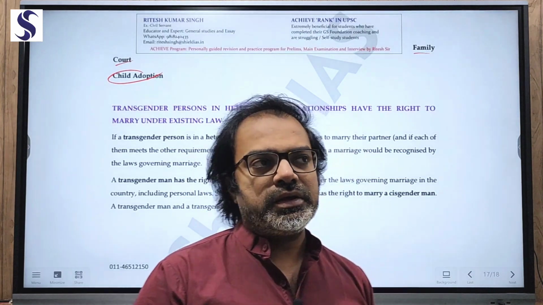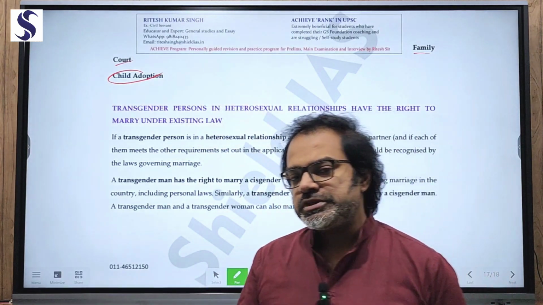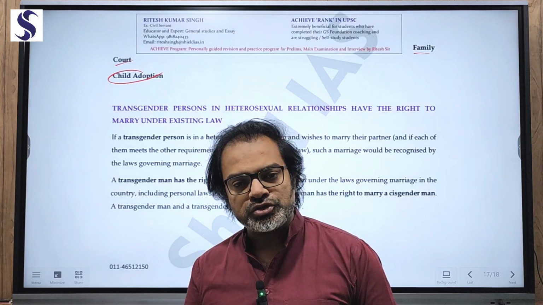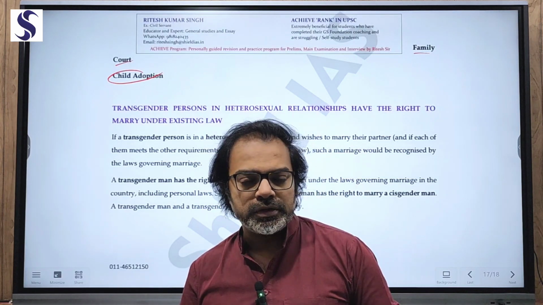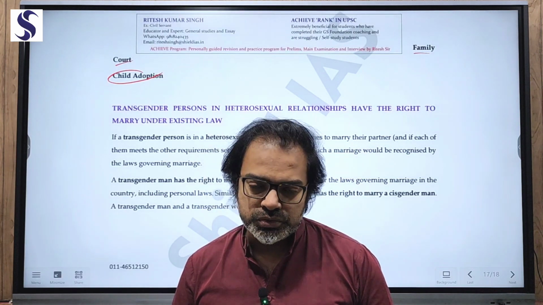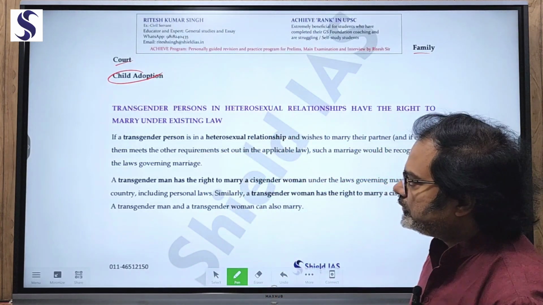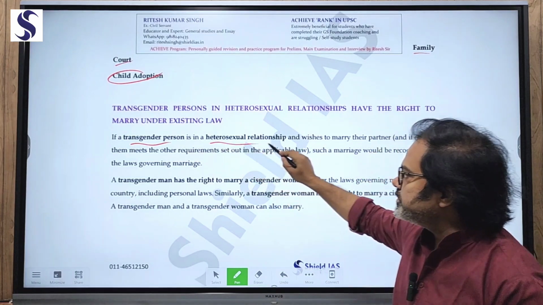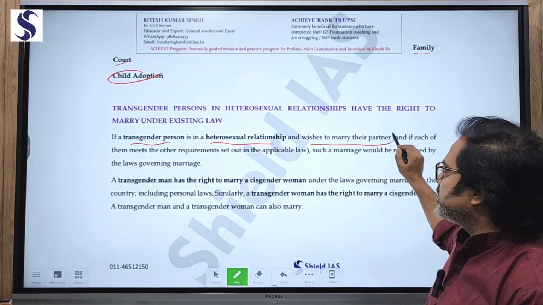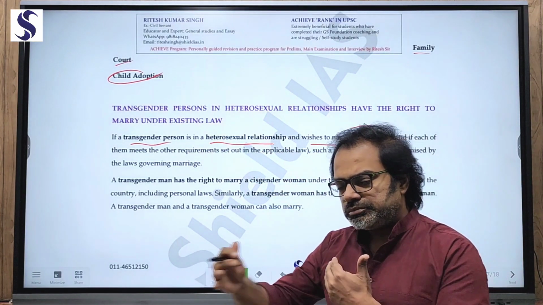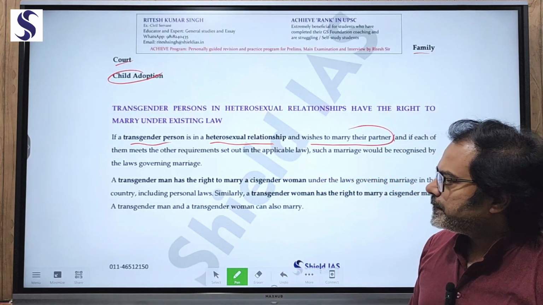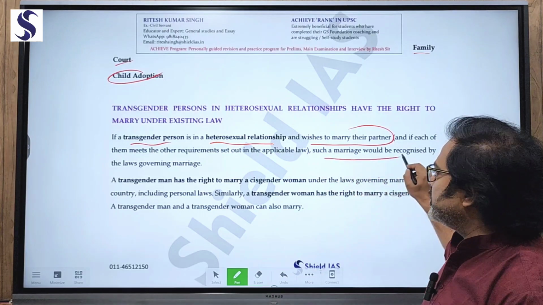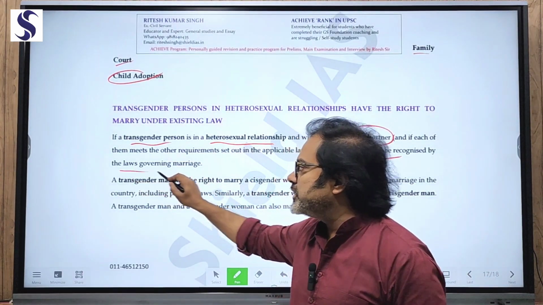Now one last thing to add here: though same-sex people cannot marry, a transgender person willing to enter a heterosexual marriage can marry. This was a statement given by the Chief Justice of India, D.Y. Chandrachud. If a transgender person is in a heterosexual relationship and wishes to marry their partner, and both of them are compatible with each other's requirements, such a marriage would be recognized by the laws governing marriage.